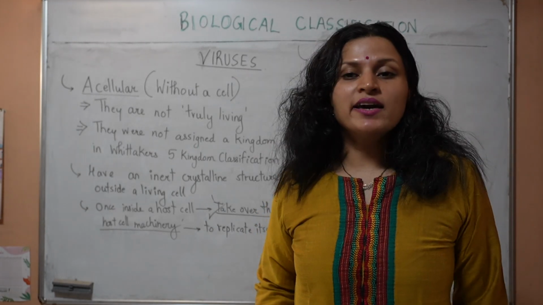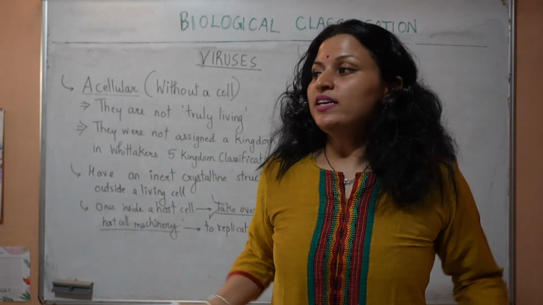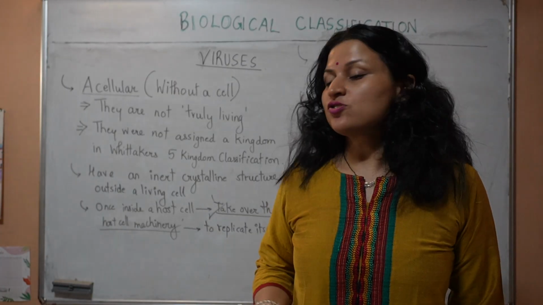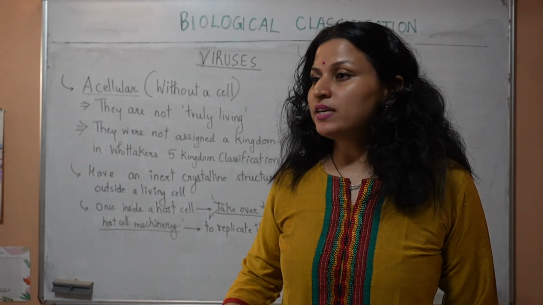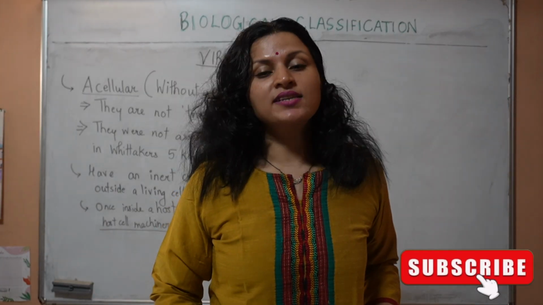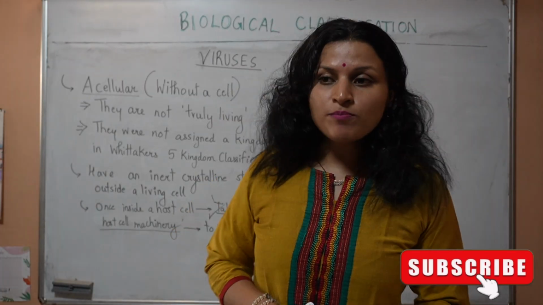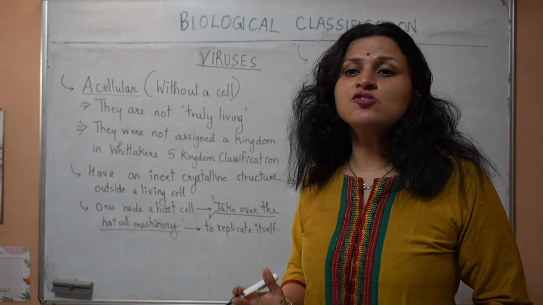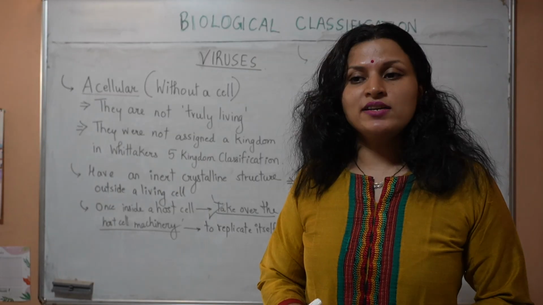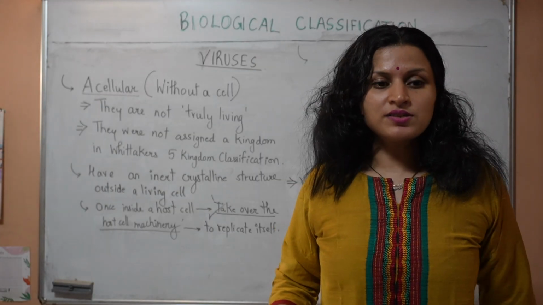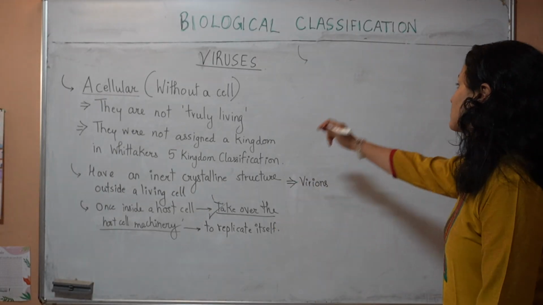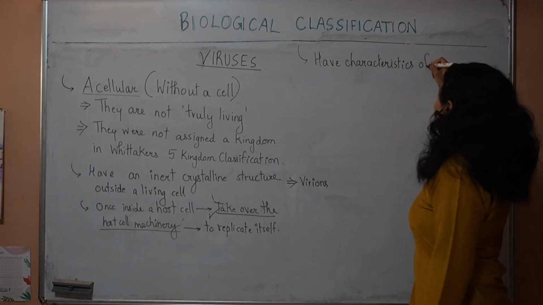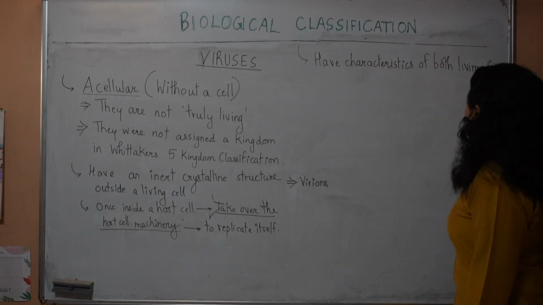What are the non-living characters that it shows? Being very inert, absolutely inert. There is no growth, there is no metabolism, no replication outside a cell. That means that it has characteristics of both living as well as non-living. It lies on the borderline of living and non-living. You have learned this statement, right? In your previous classes. Have characteristics of both living and non-living.